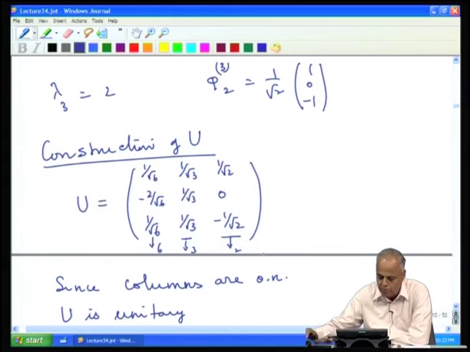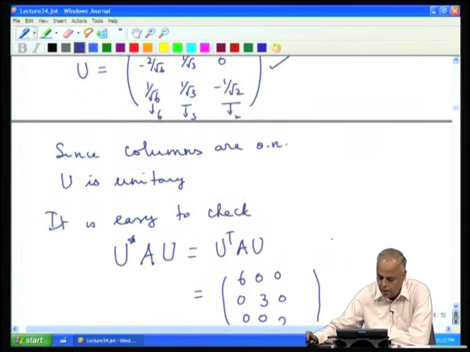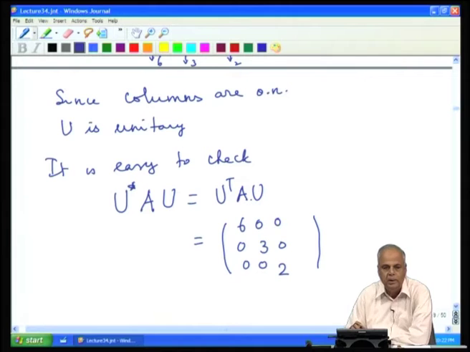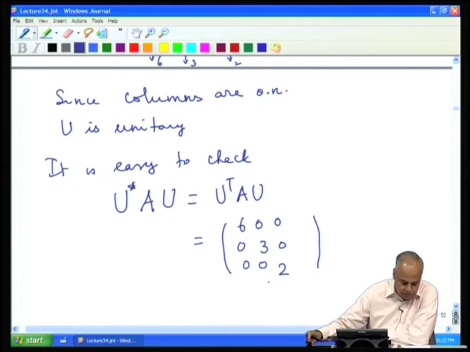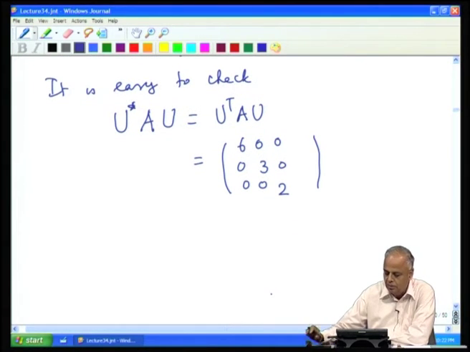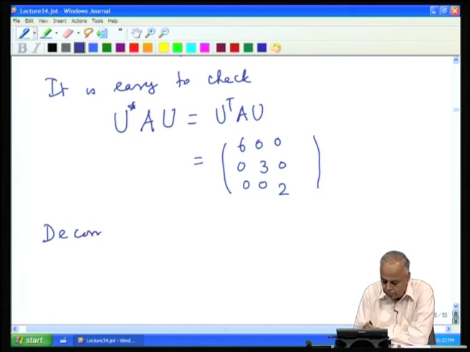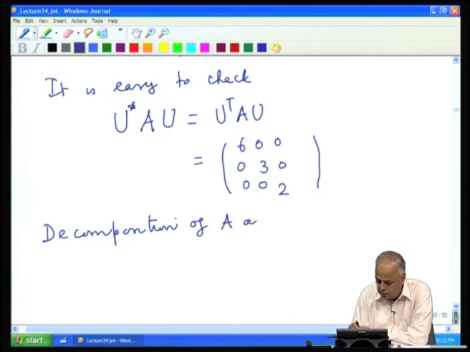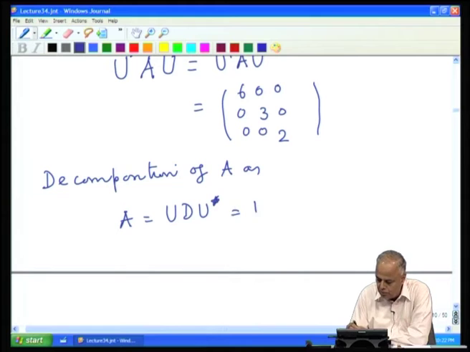Now, we can actually substitute U and therefore U transpose, and we know the matrix A. We can carry out the multiplication and verify that it is indeed the diagonal matrix 6 0 0, 0 3 0, 0 0 2, and we get the decomposition of A as A equal to U D U star, or U D U transpose, because now U star is U transpose.